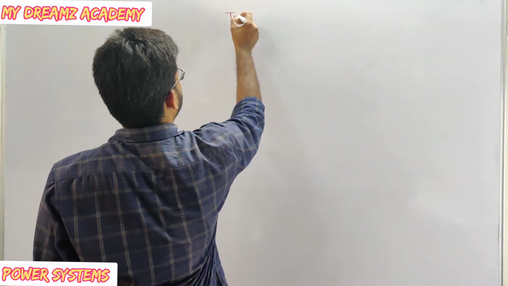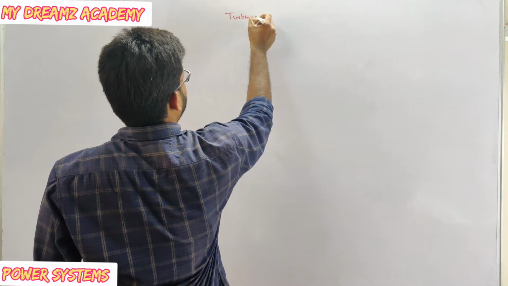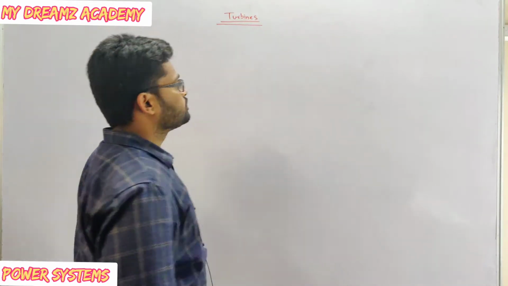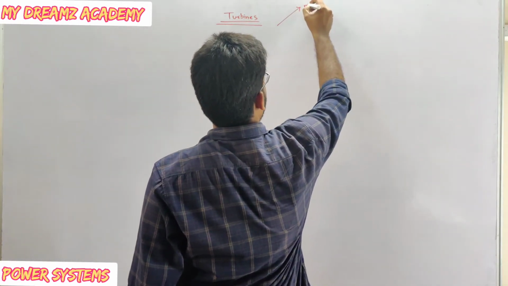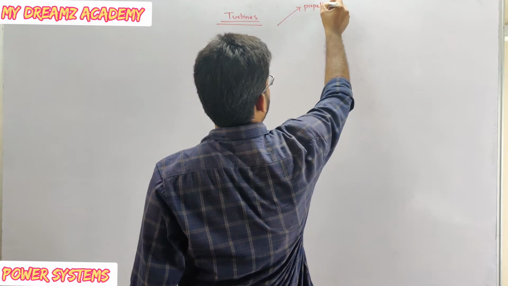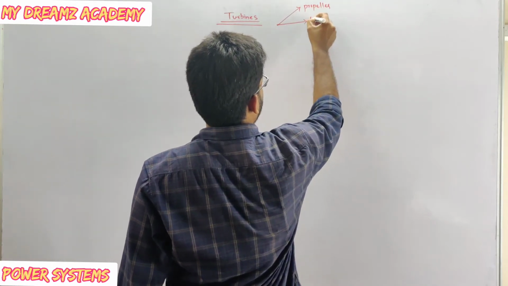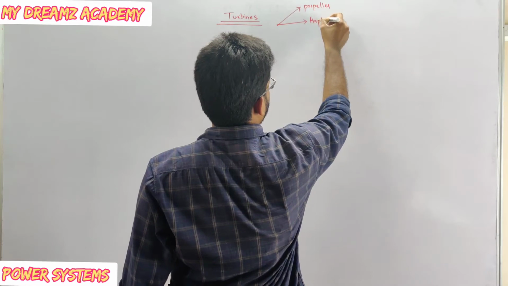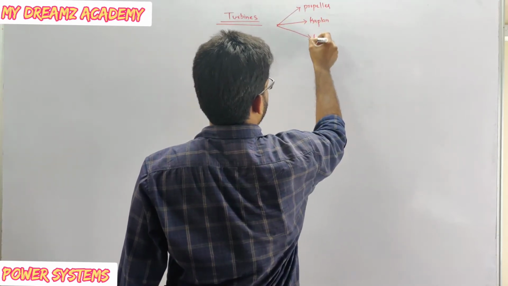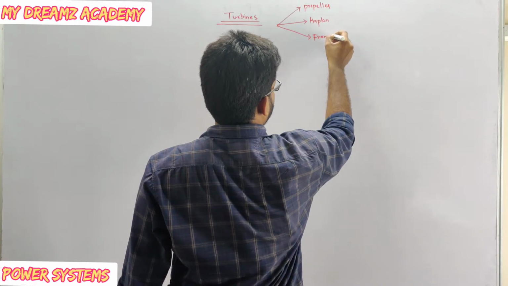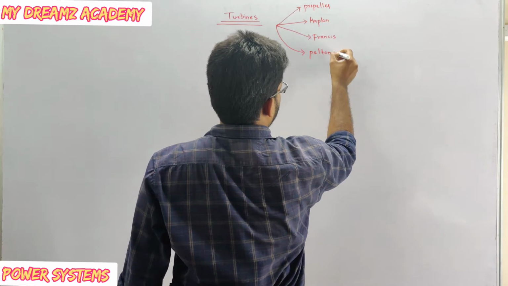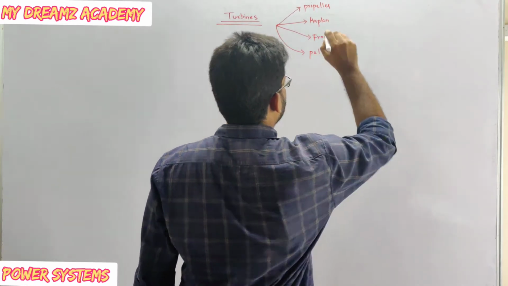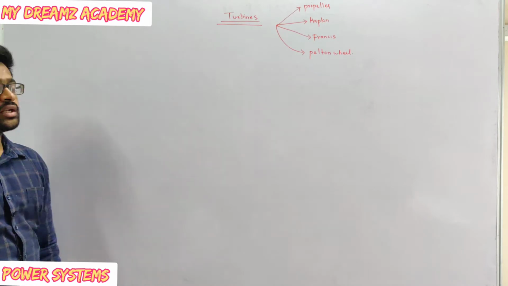Today we are going to see turbines. Mainly we have four types of turbines. One is propeller, another one is Kaplan, another one is Francis, next one is Pelton wheel. Total we have four types of turbines.